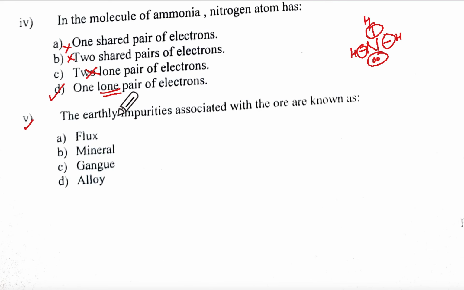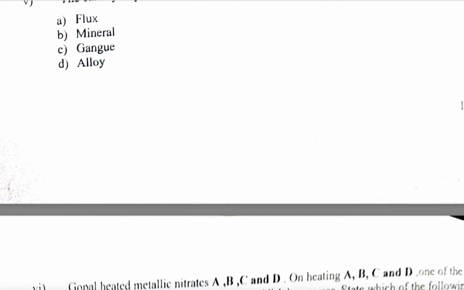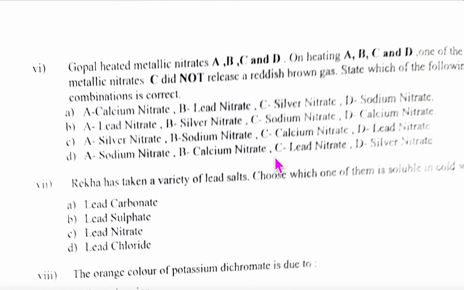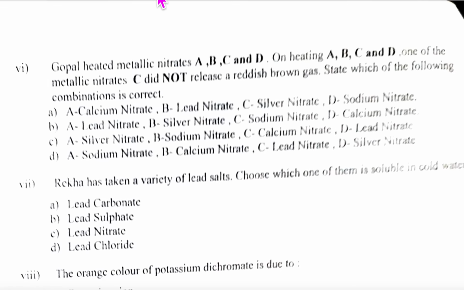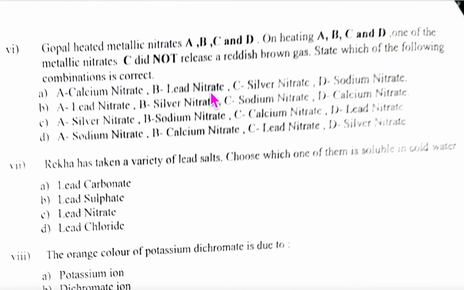Then fifth one, earthly impurities associated with the ore. What are they called? Gangue. There is one more word for that: gangue or matrix. Remember. So that is the correct option. We come to now, these type of questions can be very thought provoking.